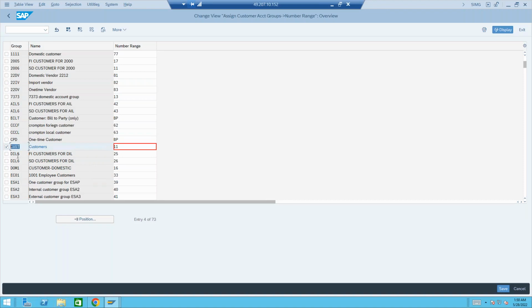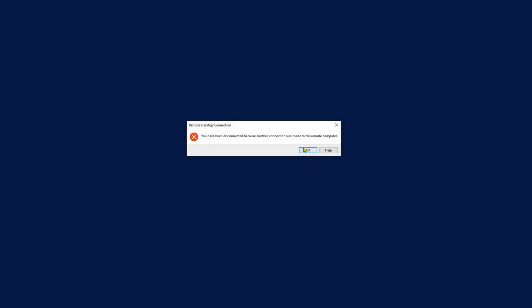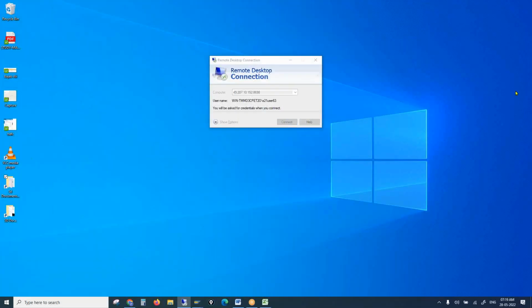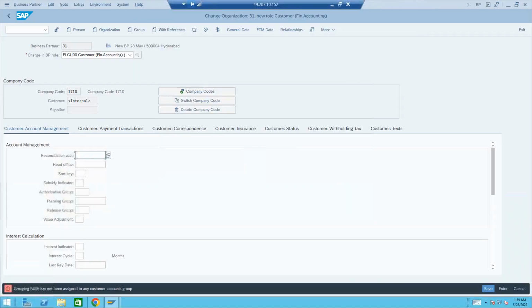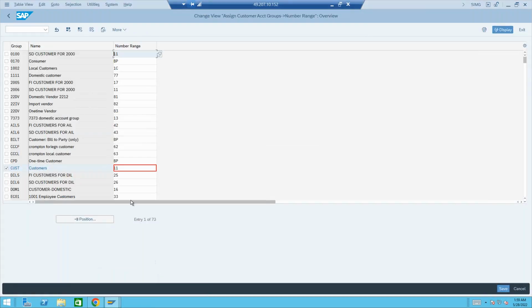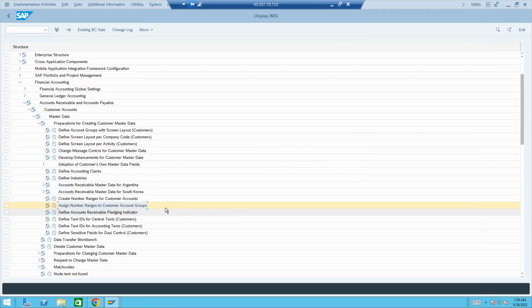These are the standard account groups which are provided for business partner. Even in ECC, it is available. In S/4HANA also, it is available. Or else you could take any other business partner account group. In fact, any other number range we could use. So now what I'll do is I'll use CUST. So now we know where the functionalities are available.